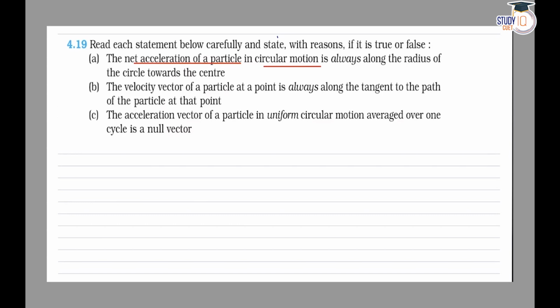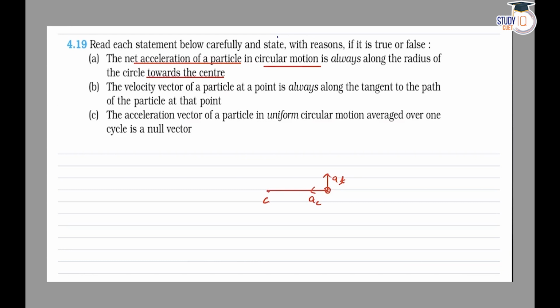along the radius of the circle and toward the center. So whenever a particle undergoes a circular motion, it may have two types of acceleration, that is, one is centripetal and the other is tangential. Centripetal is toward the center and tangential is perpendicular to the radius.